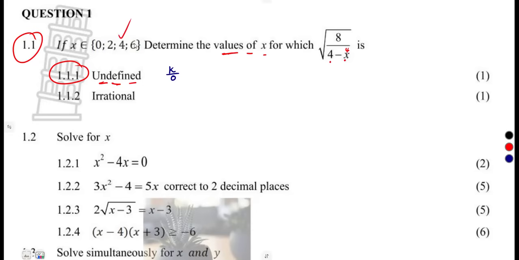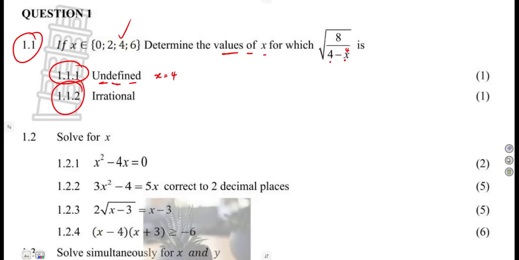So definitely this one was on a condition where x is equal to 4. In our case, x was supposed to be equal to 4. So that will be the square root of 8 over 4 minus 4. That's the square root of 8 over 0. You cannot simplify 8 over 0. It's undefined.